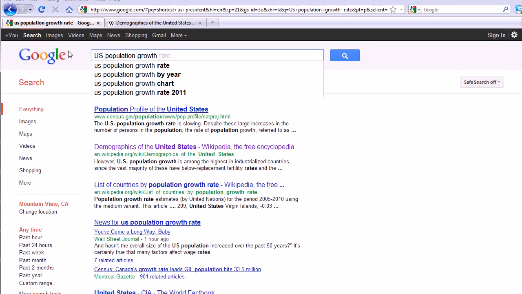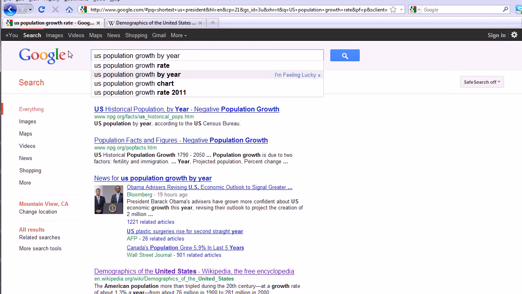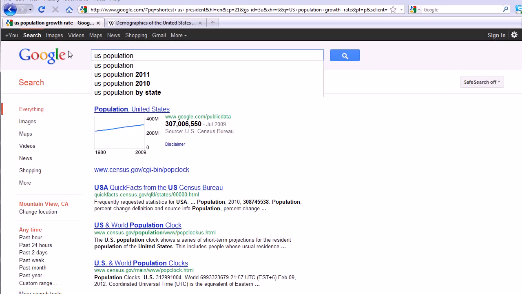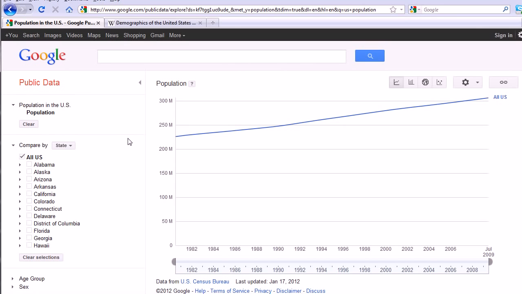So I wanted to point out one thing real quick. Back up just a little bit. In your query, go all the way back to population. Keep going, keep going. Okay, now stop. You see the graph right there at the very top? Population United States? Click on that. And what you should end up in is the Google Public Data Explorer. And this is exactly the graph we were looking for, the United States.